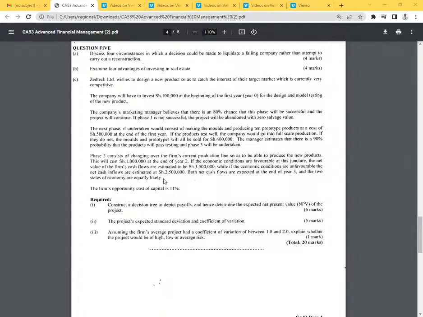They want us to construct a decision tree to depict payoffs and hence determine the expected net present value of the project. I'm sure there must be somebody saying, Mwalimu, attack that question straight away. And I'm saying no. I would want to give you 10 minutes. We see whether you are in a good position to try to draw something here, however small. Let's see whether we shall be able to draw something. 10 minutes exactly.